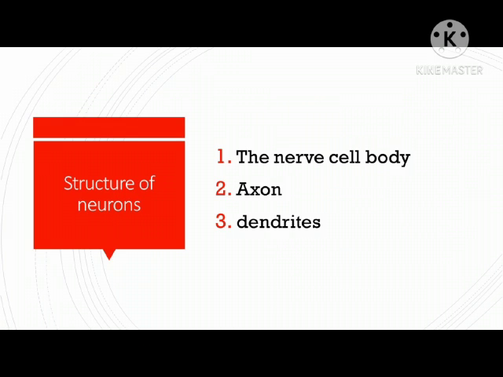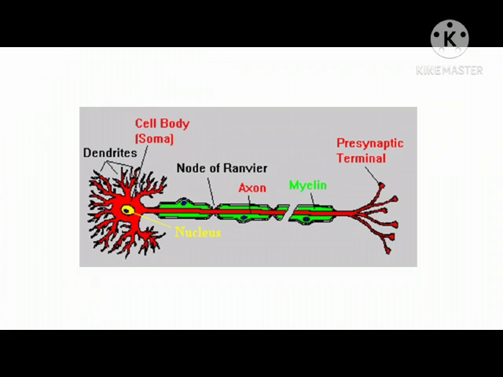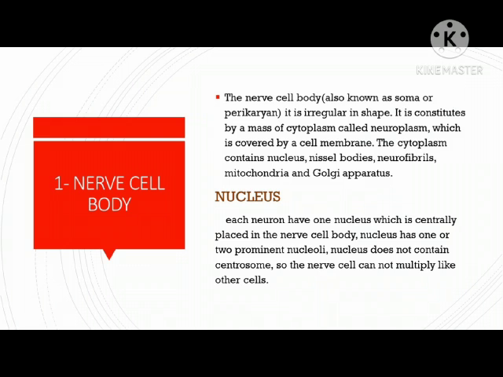Now structure of neurons. Number 1, the nerve cell body. Number 2, axon. Number 3, dendrites. Cell body or soma, axon, dendrites. You can see this in the figure. Number 1, nerve cell body. The nerve cell body, also known as soma, is irregular in shape. It is constituted by a mass of cytoplasm called neuroplasm, which is covered by a cell membrane. The cytoplasm contains nucleus, Nissl bodies, neurofibrils, mitochondria and Golgi apparatus.